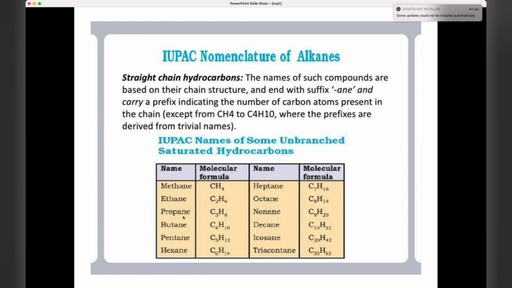Methane, CH4 is the formula, and ethane, propane, butane, pentane, hexane. See all of them end with -ane. Hex means 6, C6, pent means 5, heptane 7, octane 8, nonane 9, decane 10, like that it goes. Icosane is 20 and triacontane is 30. Just remember this. At least remember the first 10, up to decane.